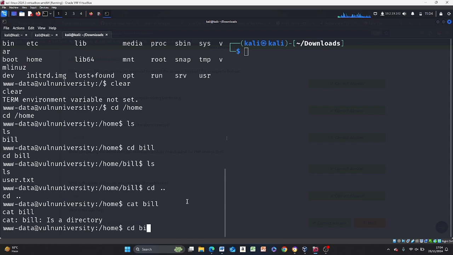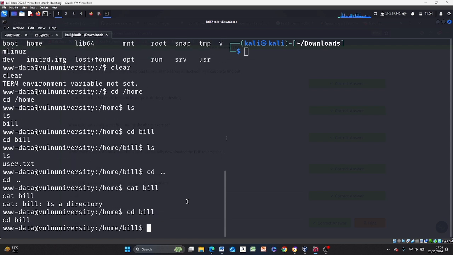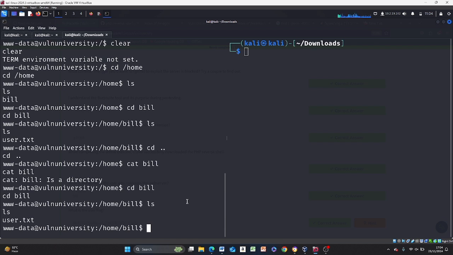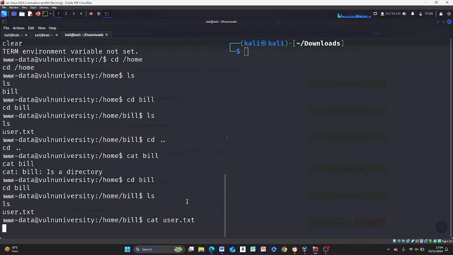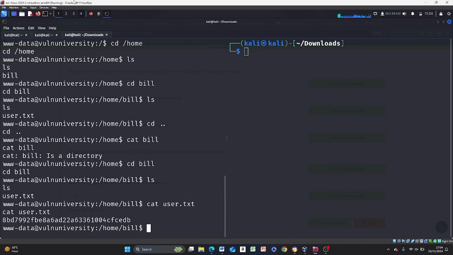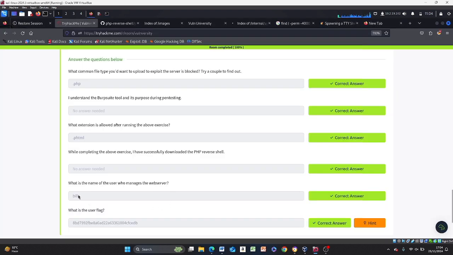So we're going to bill and then ls, and we're going to do user.txt. Great. So at least we know we have a user.txt, so we understand that Bill is the person who manages it.